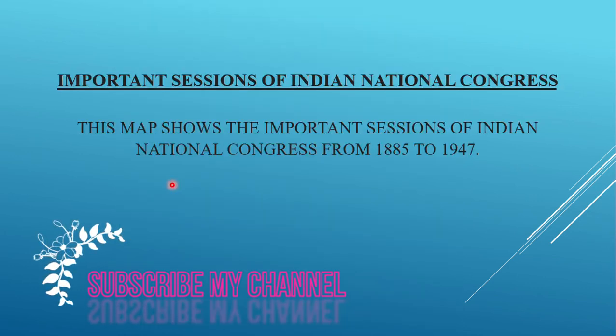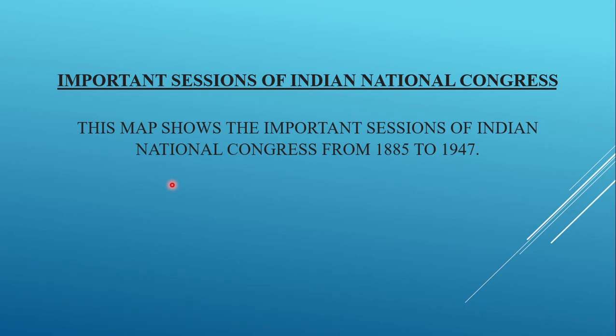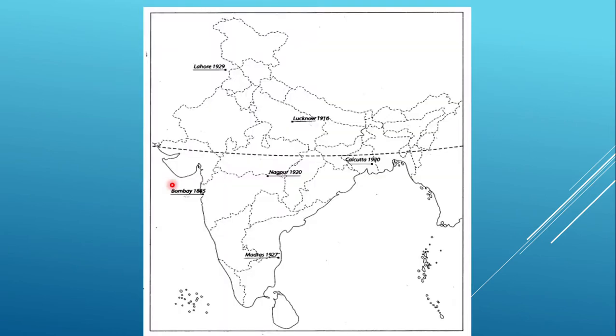The next is the important sessions of Indian National Congress, which we are going to discuss. There are many other places shown in the map, but the three important places are Calcutta, Nagpur and Chennai or Madras, which as per CBSE you have to show, whereas Bombay, Lucknow and Lahore are three other important places. But basically, as per CBSE, Calcutta, Nagpur and Madras are the three places that we have to show.